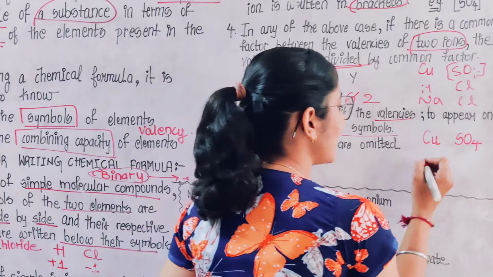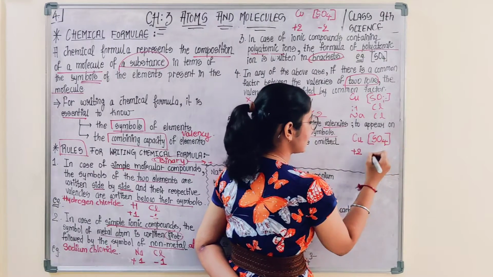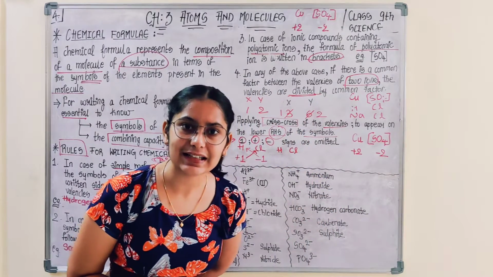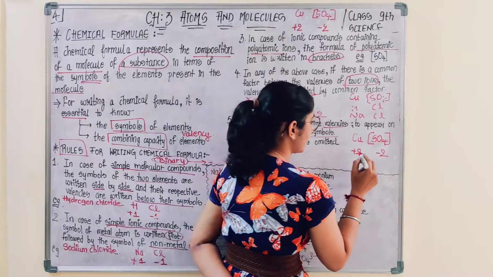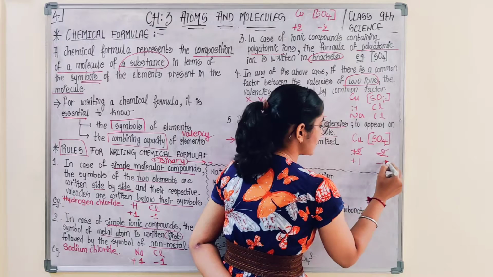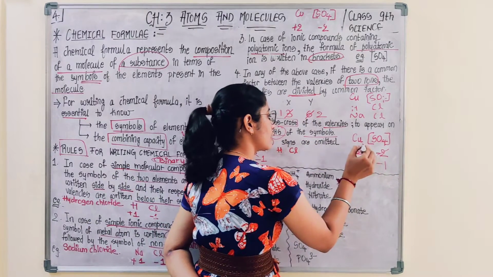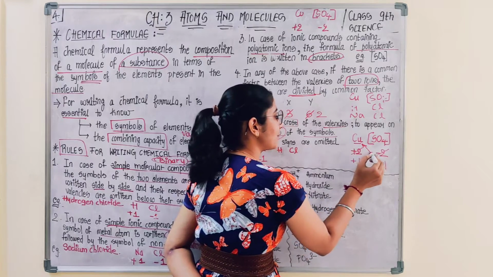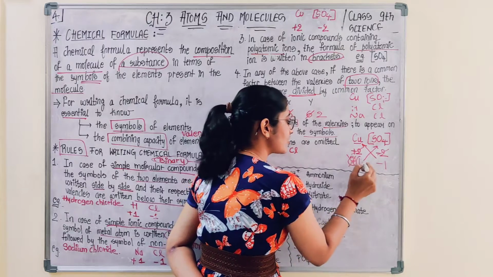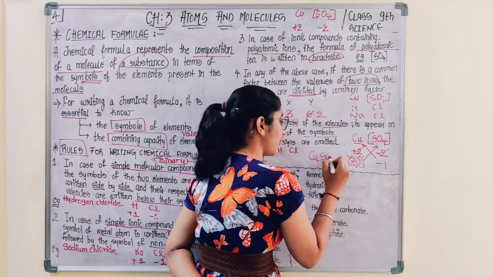So for copper, the valency is +2. For sulfate, you have to write it in bracket. The valency is -2. Is there any common factor? Yes, 1. Okay? So you divide this. This becomes +1. This becomes -1. You have divided it. Now do the crisscross. So -1 of copper and +1 of sulfate. Since the sign should be omitted, 1 should be omitted, what would be the formula? CuSO4.